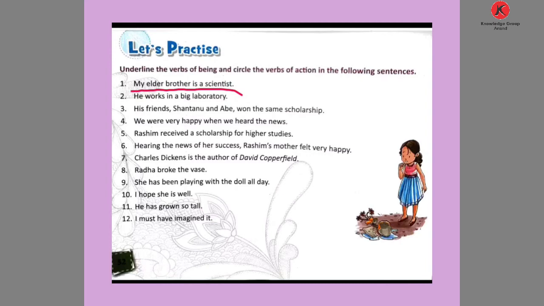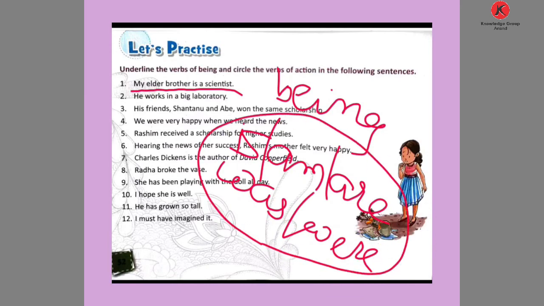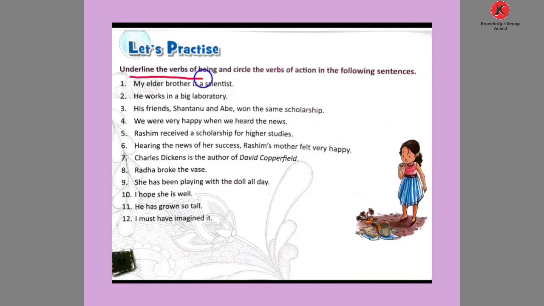If you find a verb of being, which is a to be form, is, am, are, was, were, or the word become, in a sentence, we say it's a verb of being. So we underline it. Here we underline the word is in the first sentence.